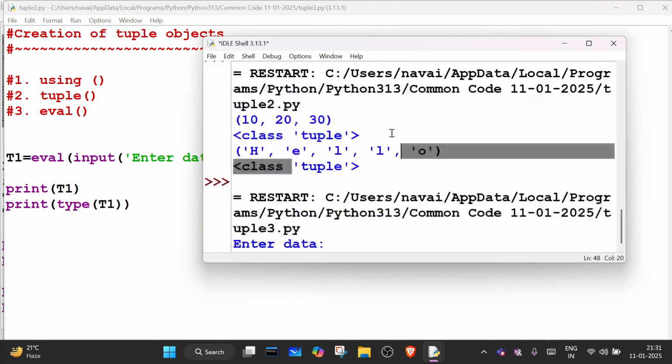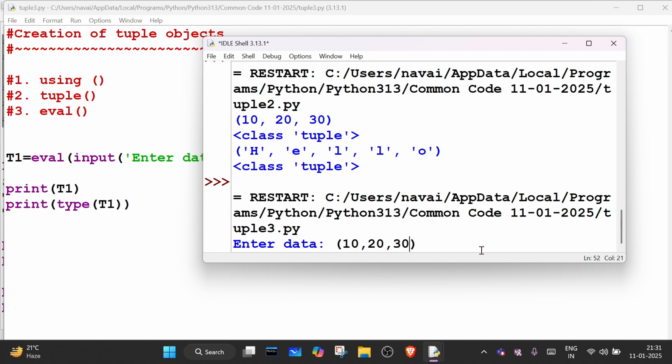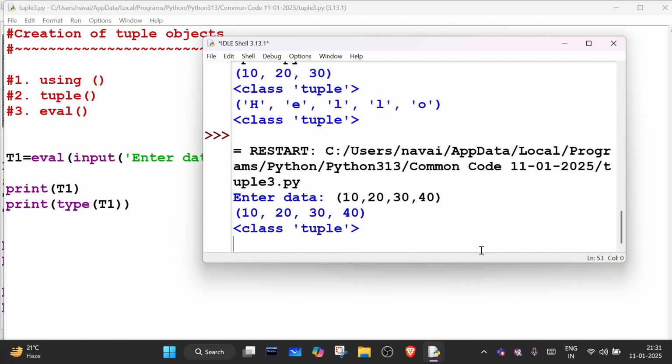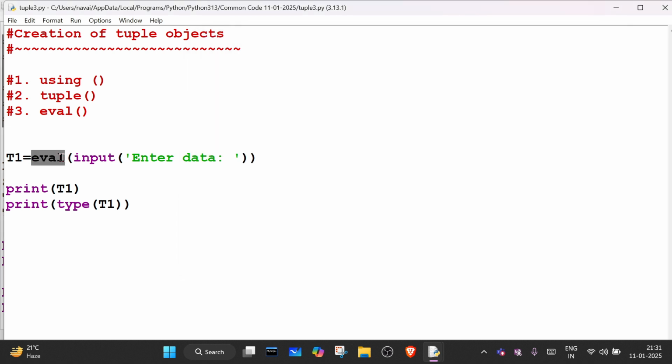So let me run it. Enter data: suppose I'm writing 10, 20, 30 and 40. T1 is printed and it says T1 is a tuple. So with the help of eval we can also create a tuple. Understood everyone? Yes, sir. Understood.